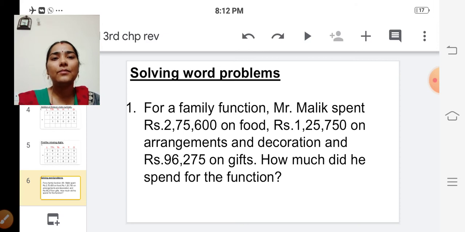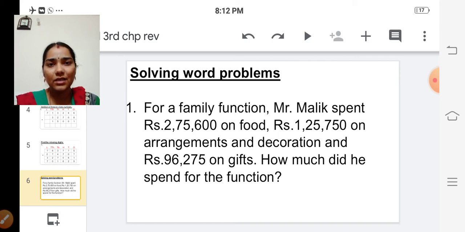See the problem. For a family function, Mr. Malik spent rupees 2,75,600 on food. So for food, he spent 2,75,600 rupees. Next, rupees 1,25,750 on arrangements and decoration.